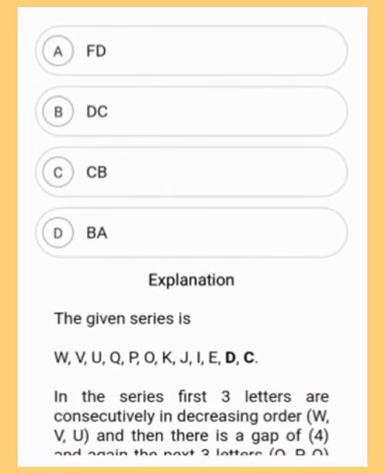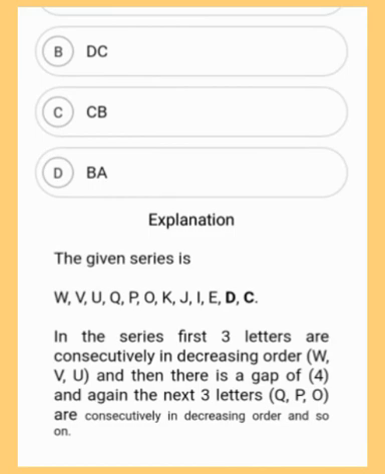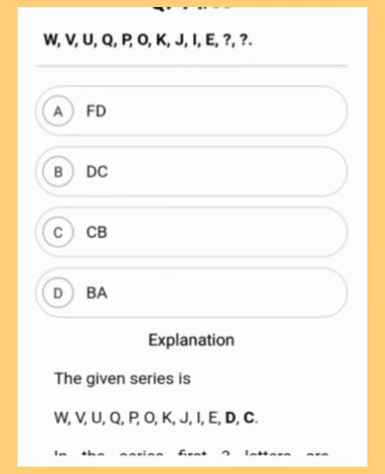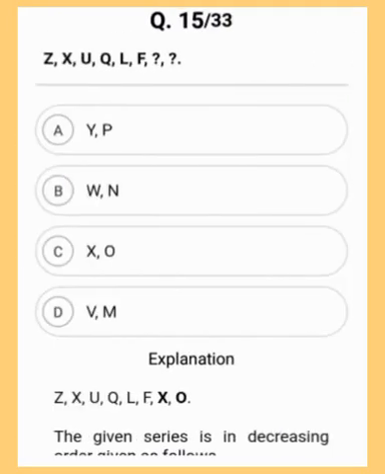So here in the explanation you can see in the series first 3 letters are consecutively in decreasing order, W, V, U, and then there is a gap of 4, and again the next 3 letters Q, P, O are consecutively in decreasing order, and so on. So the correct answer will be option B, which is D, C. Moving to the 15th question.